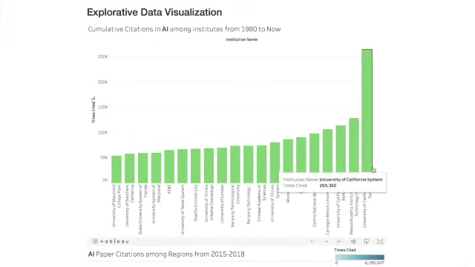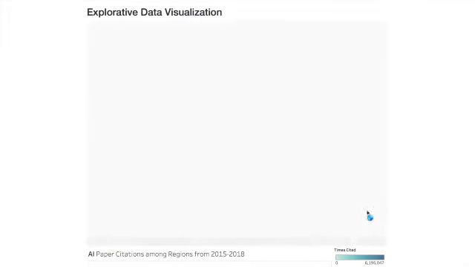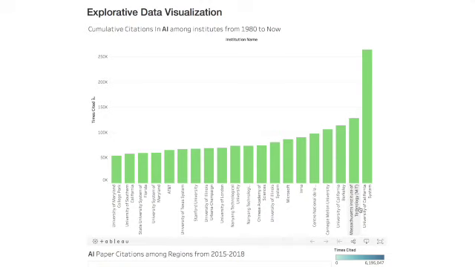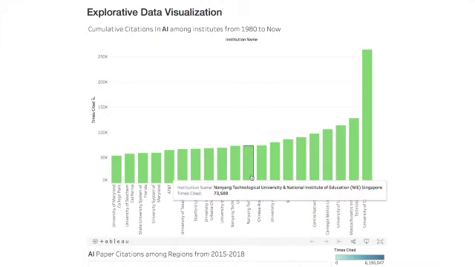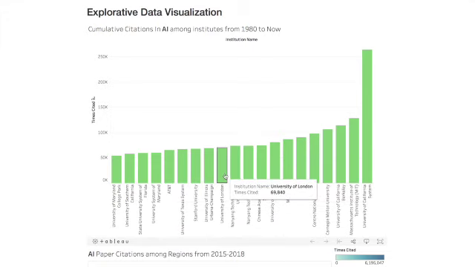We can see that the University of California system, MIT, Berkeley, and Carnegie Mellon are the top institutes that contribute to AI papers based on the citation numbers. And some other institutes outside America, like Nanyang Technological University and also the University of London, are also very important contributors to AI development.